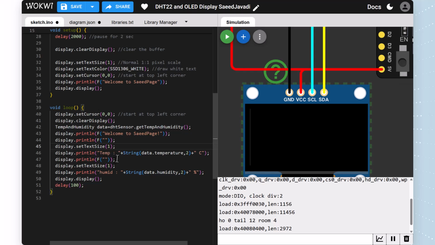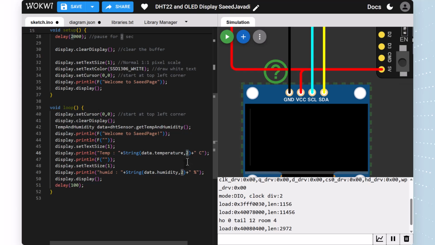Display.print Temp, in double quotation marks Temp, plus String data.temperature. This is our data object and its temperature. In this line, our data gets the temperature from our DHT22 with 2 decimal places, not 3 or 4.